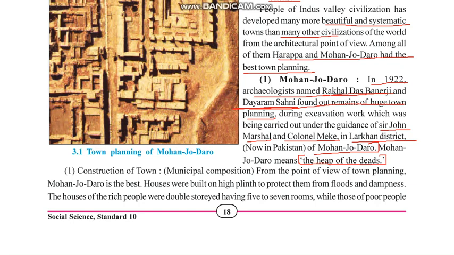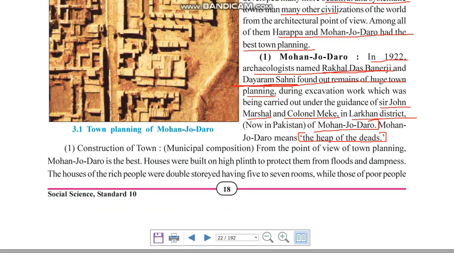First, the construction of the town. From the point of view of town planning, Mohenjo-daro is considered the best. Houses were built on high plinths to protect them from flood and dampness. See how they were built: they were not directly built on the soil, but first plinths were made, and then on those plinths the houses were made.